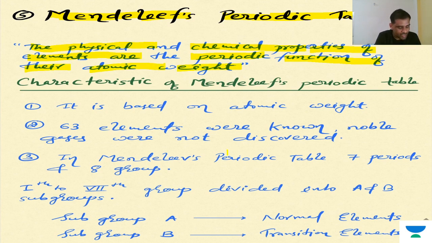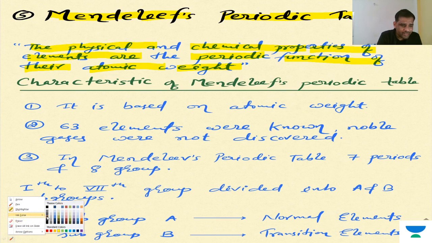Instead of atomic weight, if he had said atomic number, it would have been the biggest success ever for Mendeleev. But with all things, development and evolution always happen in such a way that the previous thing is improved step by step.